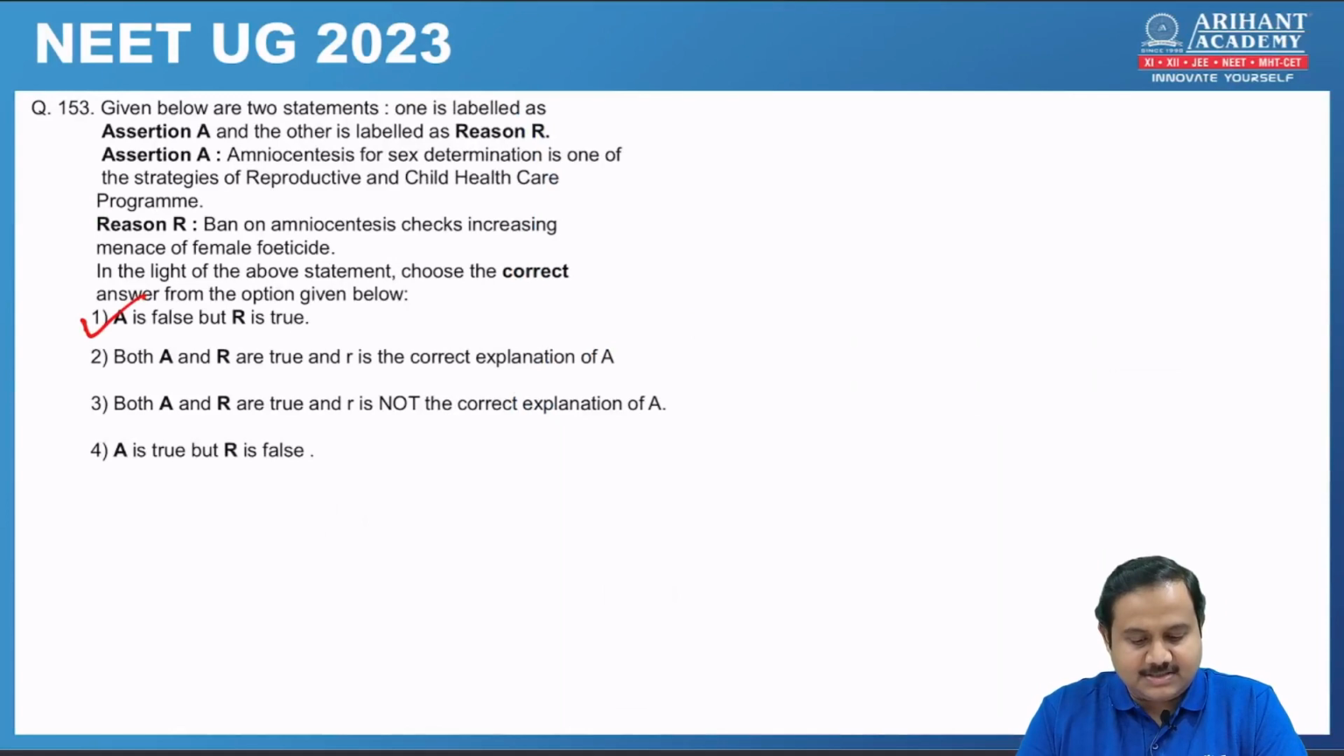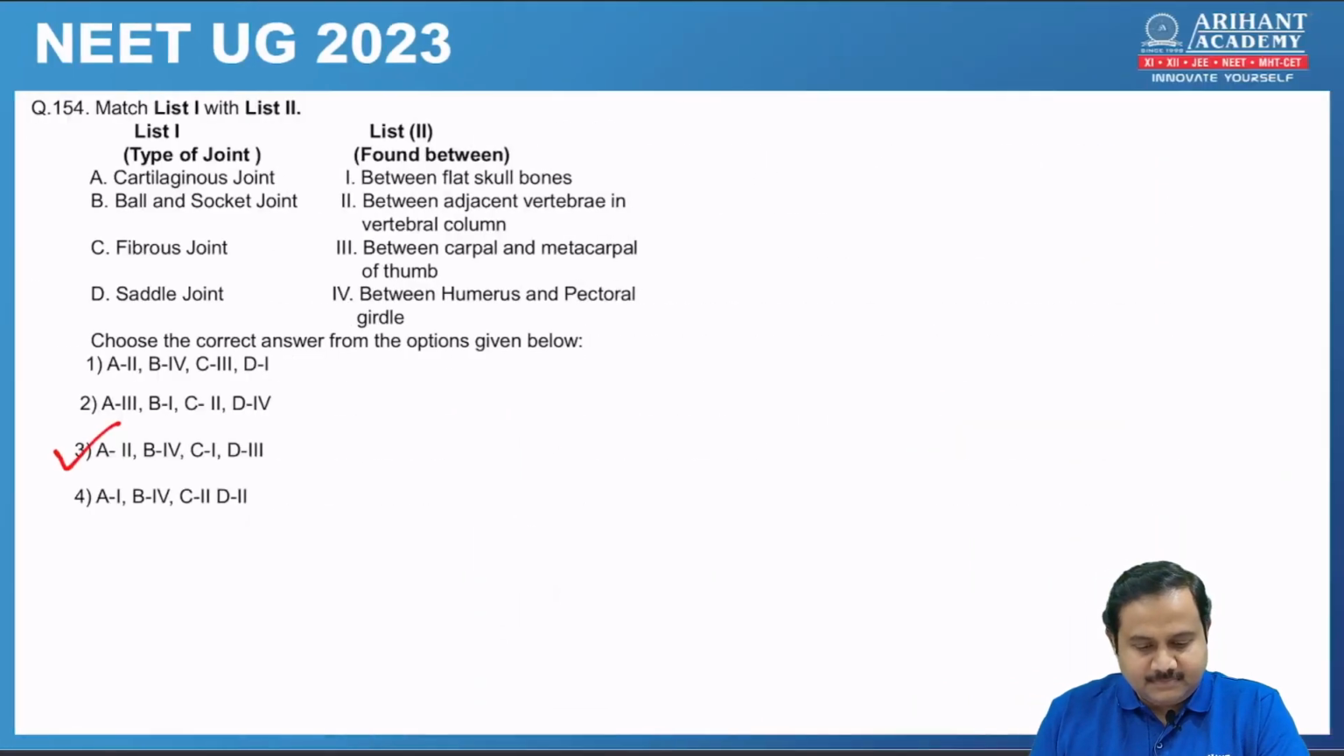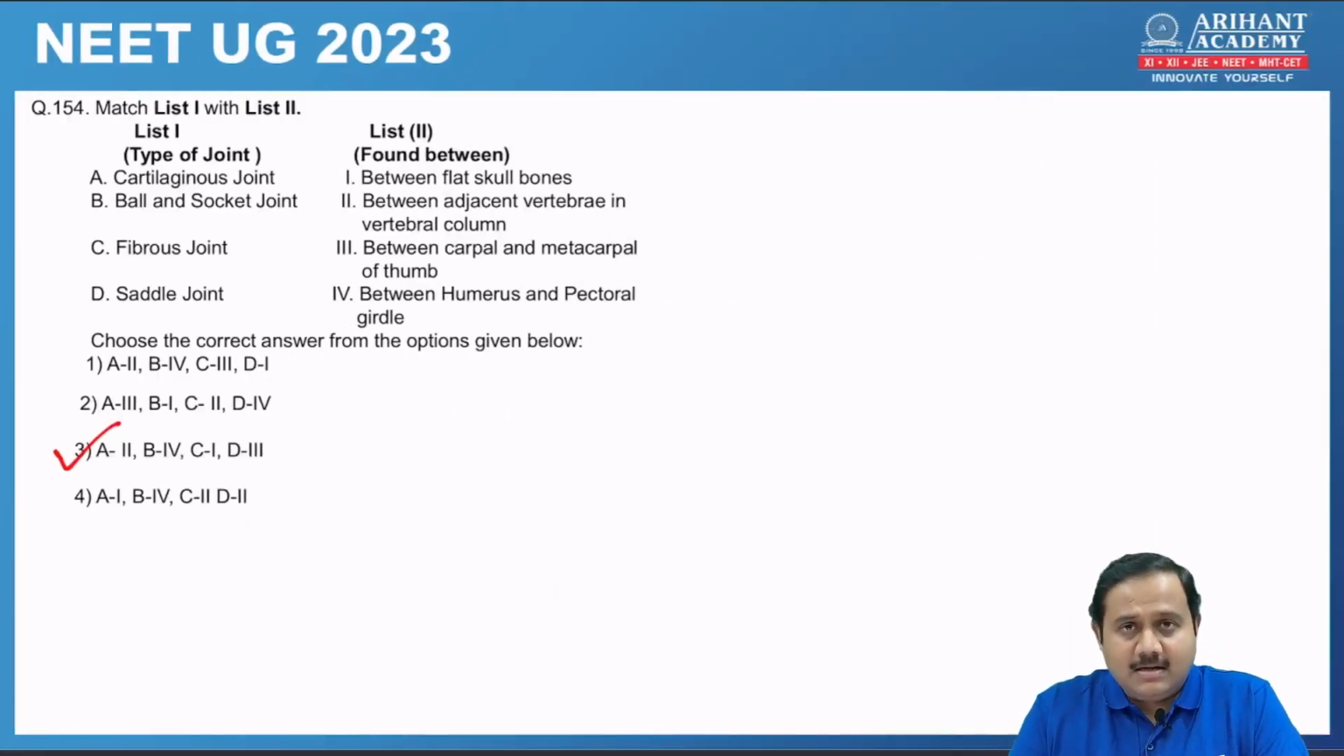Then question 153, assertion and reason type. Here the assertion is false but the reason is true. They have said that amniocentesis is used for sex determination, which is incorrect. We use amniocentesis for finding out genetic defects in the embryo. And the use of amniocentesis helps us to control the menace of female feticide, which is correct. So it's option 1.